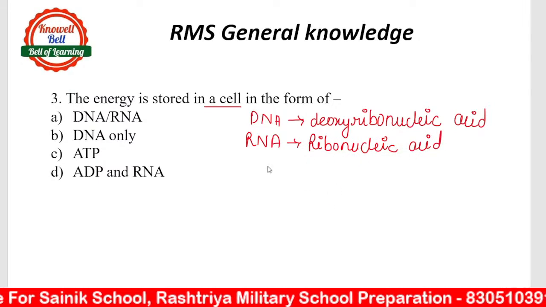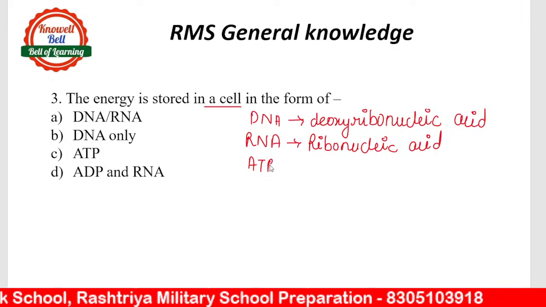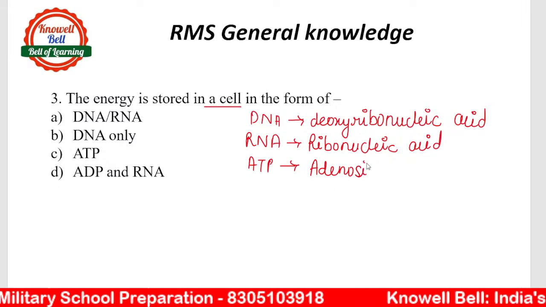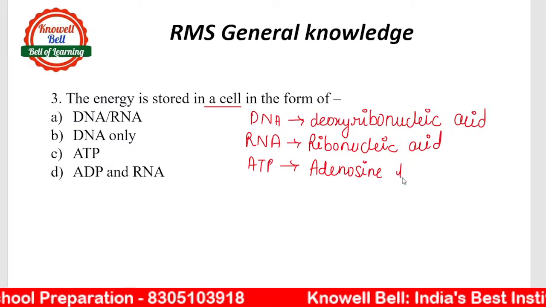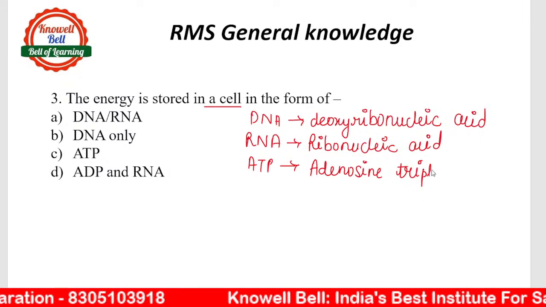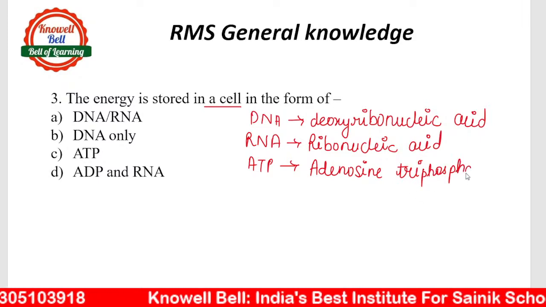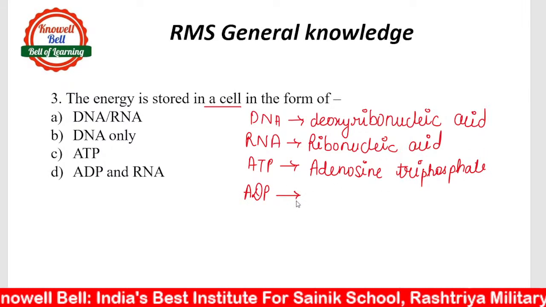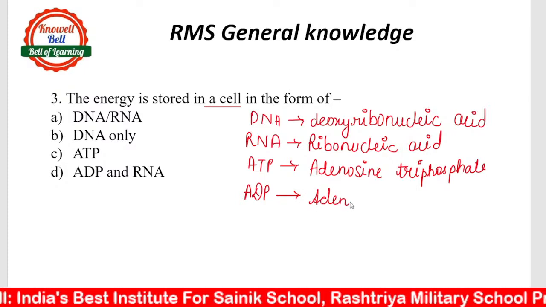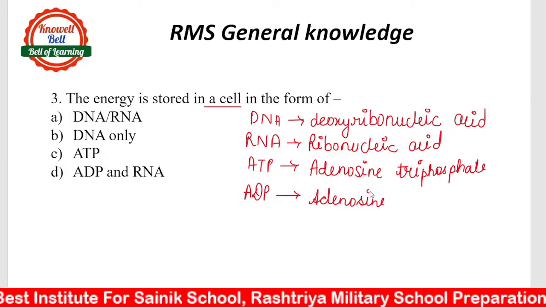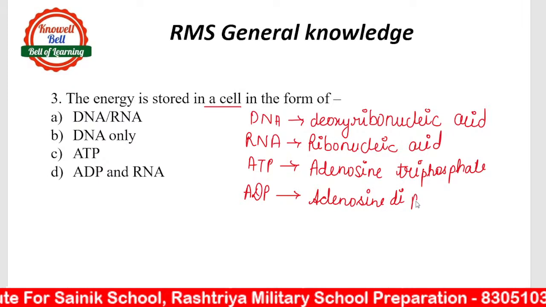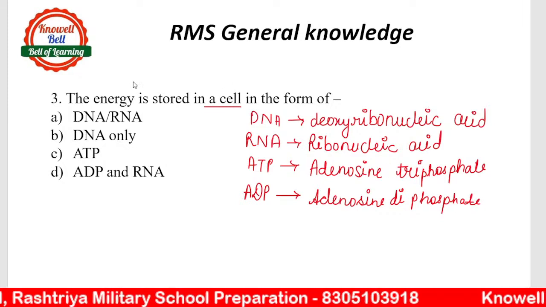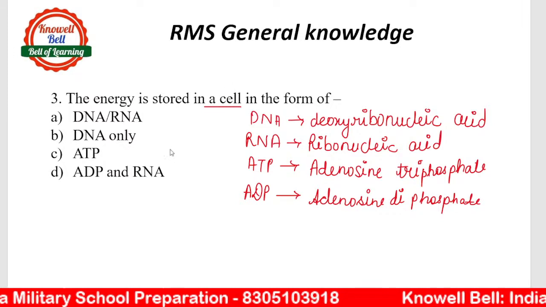Then we have ATP. ATP stands for adenosine triphosphate. And last we have ADP. ADP stands for adenosine diphosphate, right? So these are all the full forms of the abbreviations. Now, in what form do we store energy in the cell?